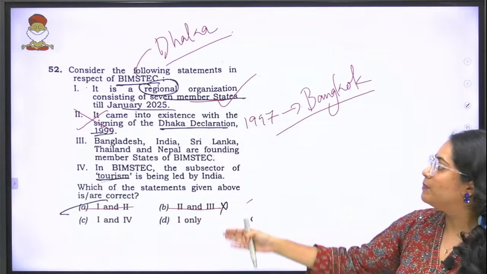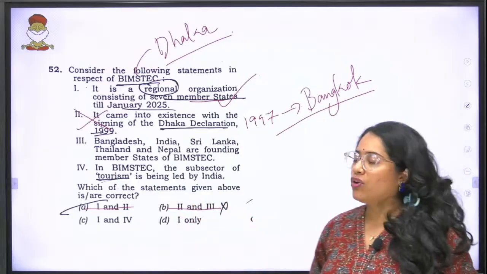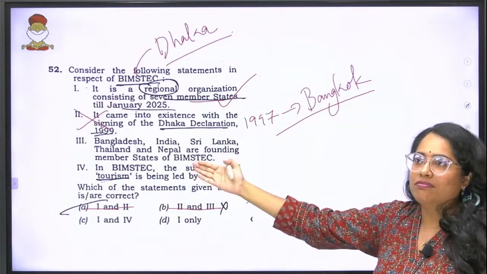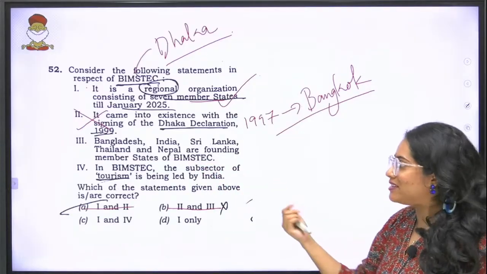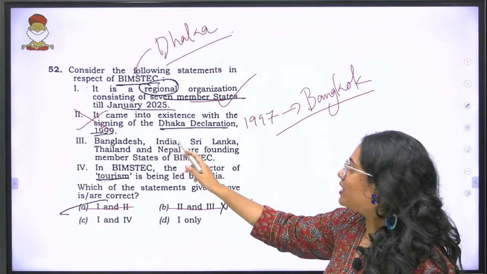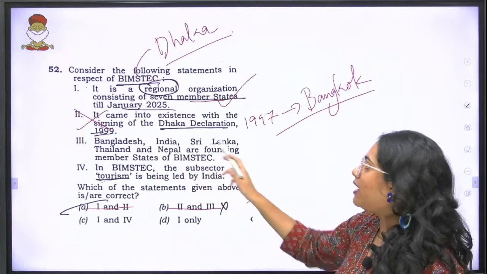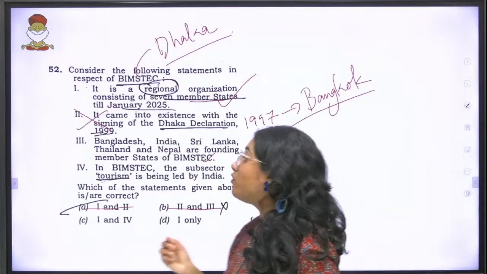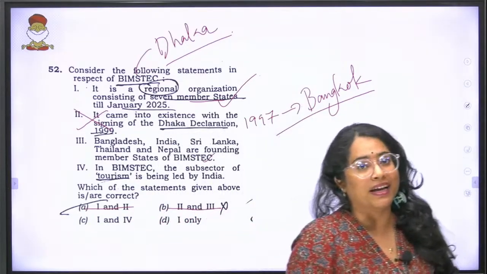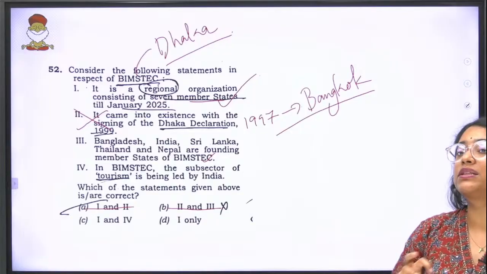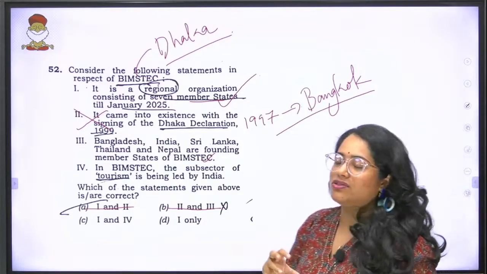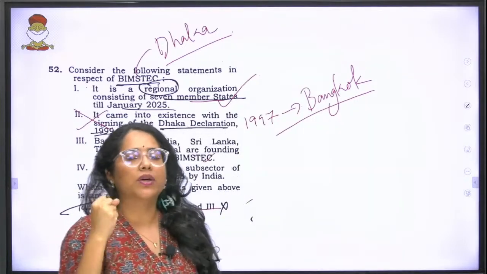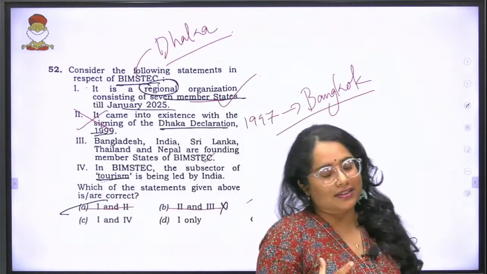We are left with 1 only, 1 and 4, thereby leading statement 3 to be quite irrelevant in this question. But nevertheless, Bangladesh, India, Sri Lanka, Thailand and Nepal are founding member states of BIMSTEC. That is correct. In BIMSTEC, the subsector of tourism is led by India. Now understand, in BIMSTEC, all of the 7 member countries are given certain subsectors like counter-terrorism, digital security, public infrastructure, etc.